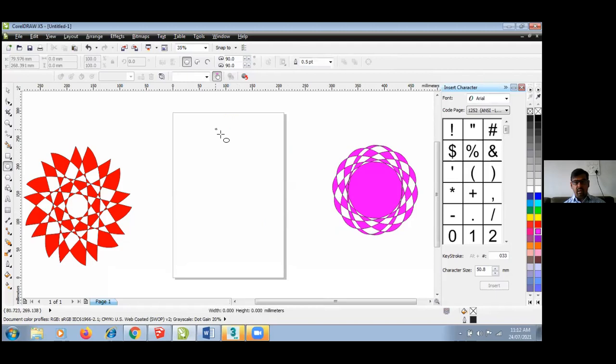Again I am taking an oval and filling a good color. Now I am shifting my center to the bottom side, and repeating again.